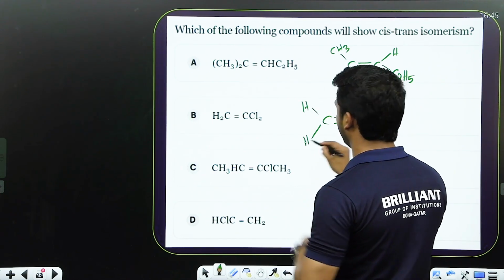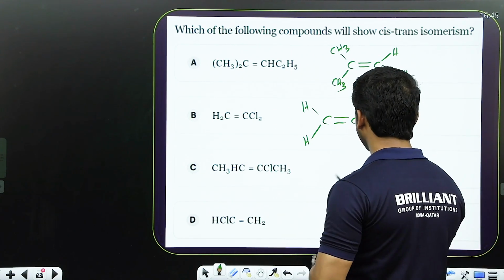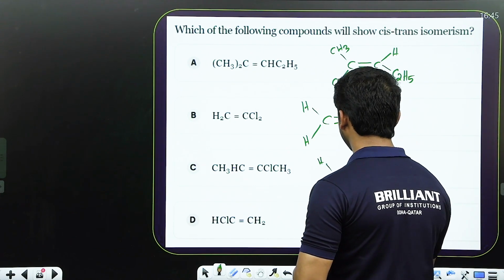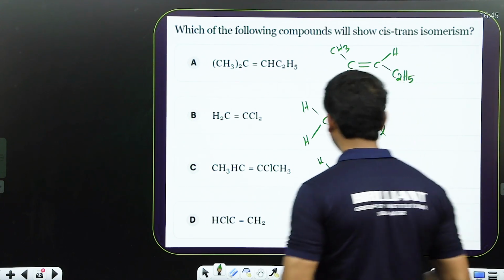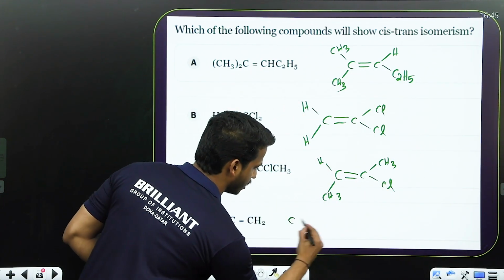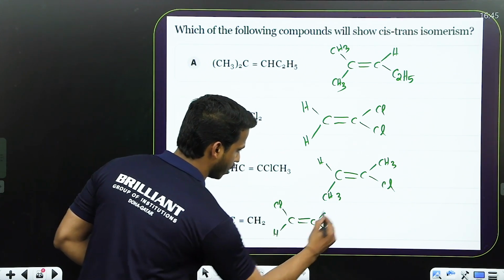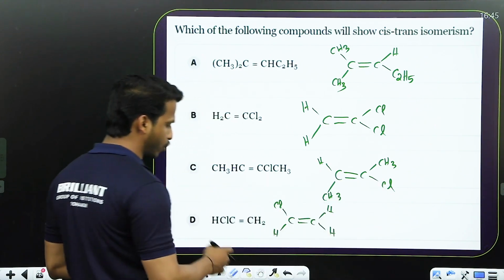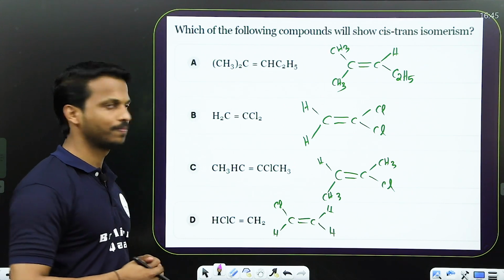Both sides here, two hydrogens; here, two chlorines. Third question, C double bond C, hydrogen, CH3, CH3, chlorine. Okay. What about this last one, C double bond C, chlorine, hydrogen, hydrogen, hydrogen. Which one can show cis-trans isomerism? Tell me the answer, dear all.